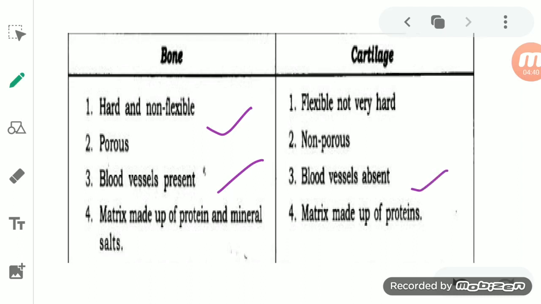Now if we talk about the matrix in the bone and the cartilage, the matrix in bone is made up of protein and mineral salt. That mineral salt can be a salt of calcium and phosphate. But in the cartilage, it is basically made up of protein only. So this is the basic difference between bones and cartilage.